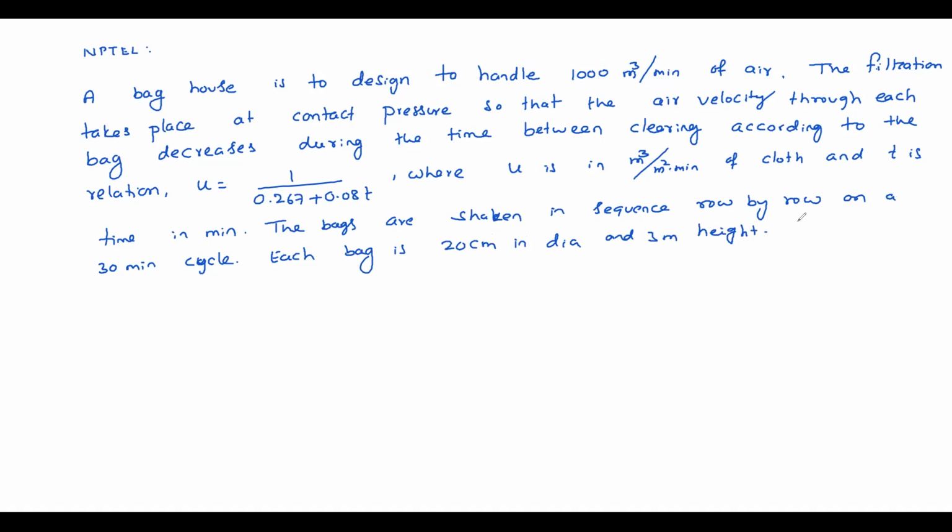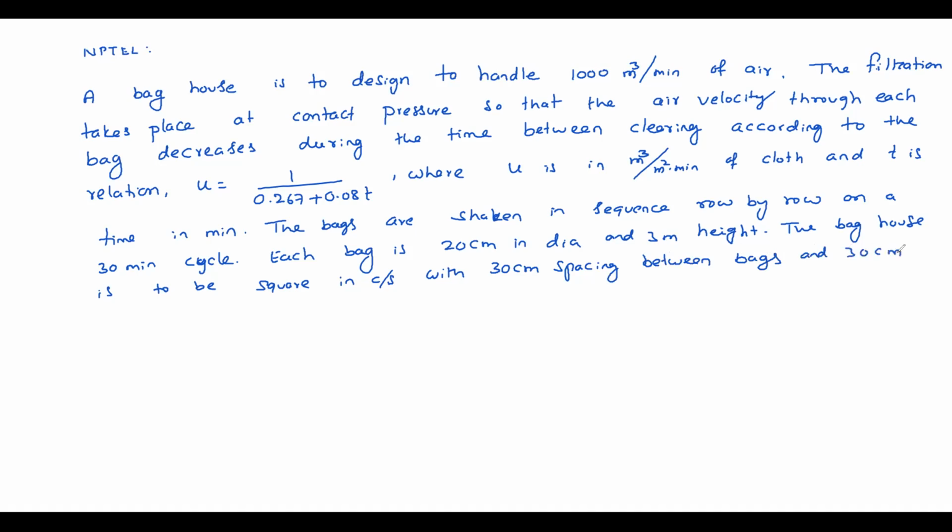The bag house is to be square in cross section with 30 centimeter spacing between bags and 30 centimeter clearance from the walls.